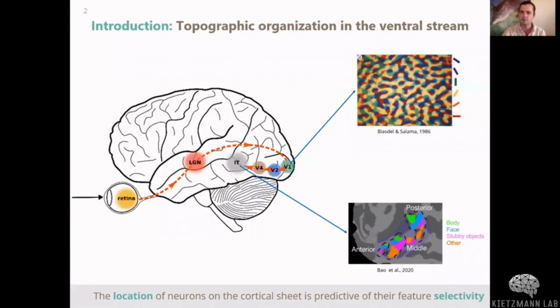The ventral visual stream is topographically organized. What this means is that the location of neurons on the cortical sheet is predictive of their feature selectivity. So for instance, if we look at orientation selectivities in V1, we see these smooth orientation selectivity maps with a lot of structure. As another example, IT is topographically organized too, with patches selective for bodies, faces, and so on. And importantly, this topographic organization is shared between individuals.